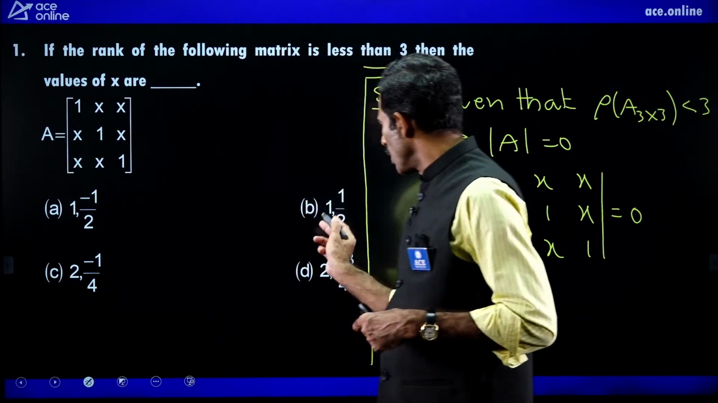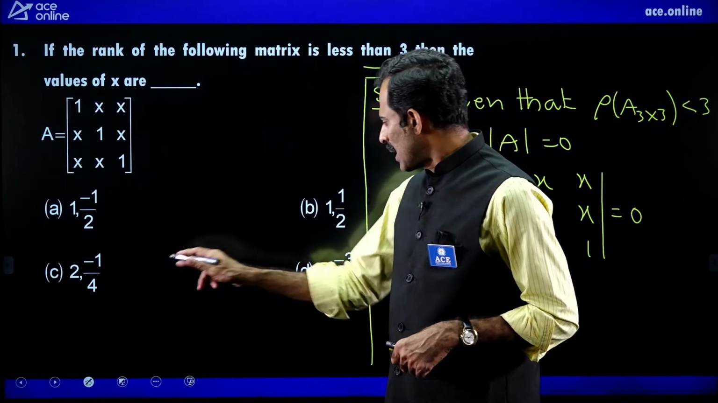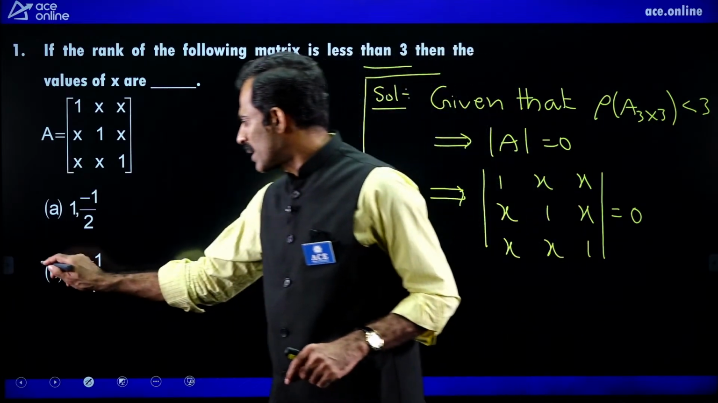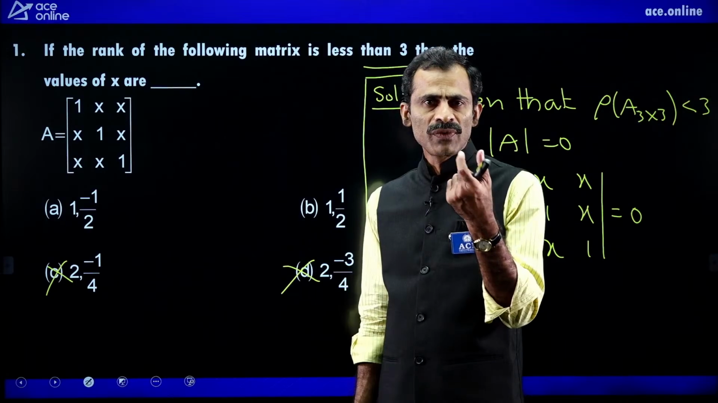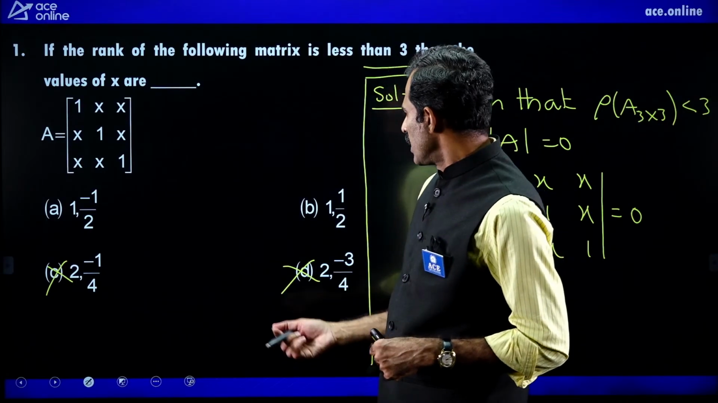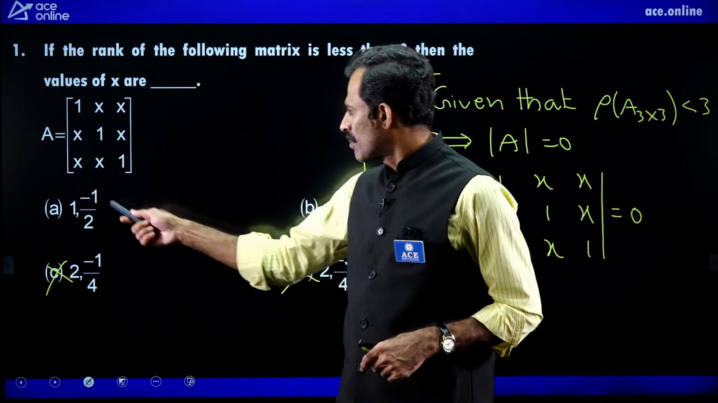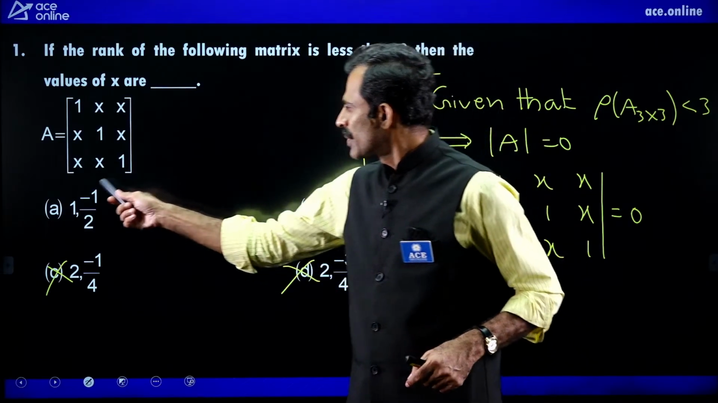That 1 is given in the first 2 options. In the other 2 options, 1 is not given, so directly these 2 are wrong. One of the possible values of x is 1. Next, the other possible values are minus 1 by 2 and plus 1 by 2. First we check for this.